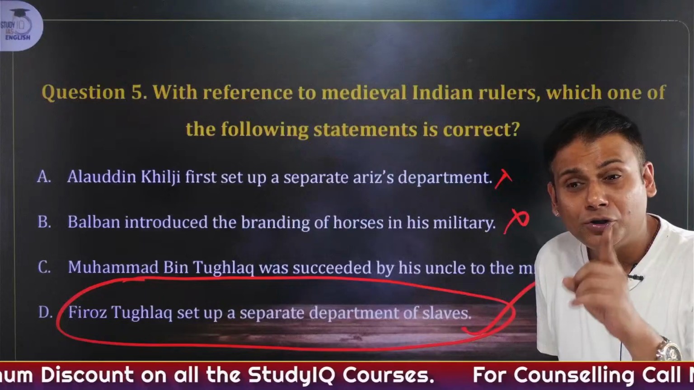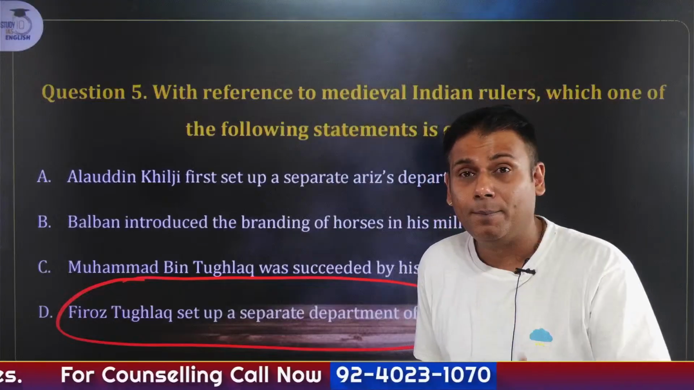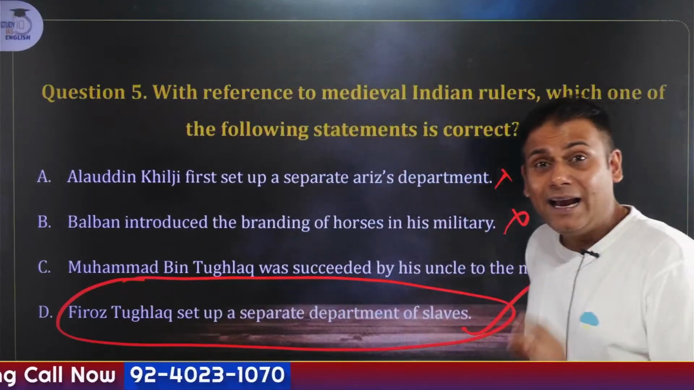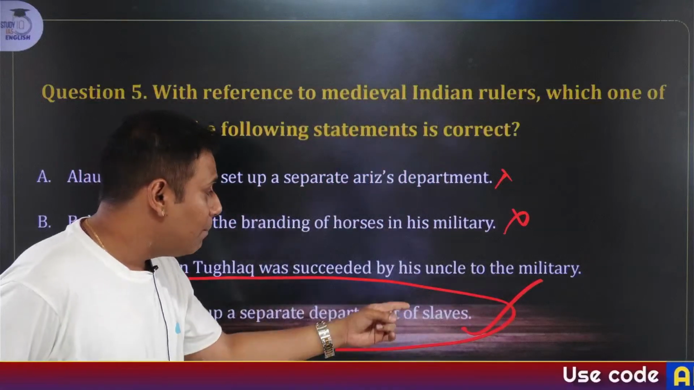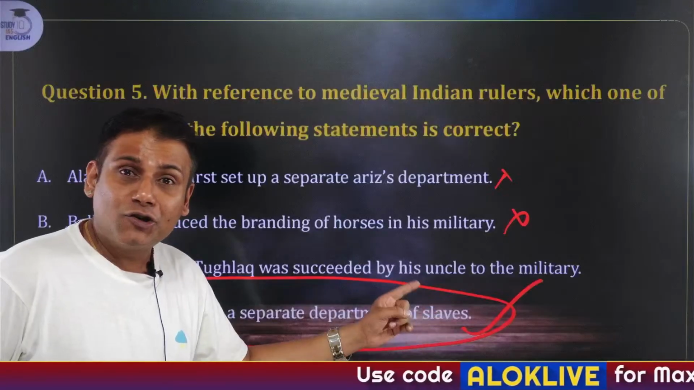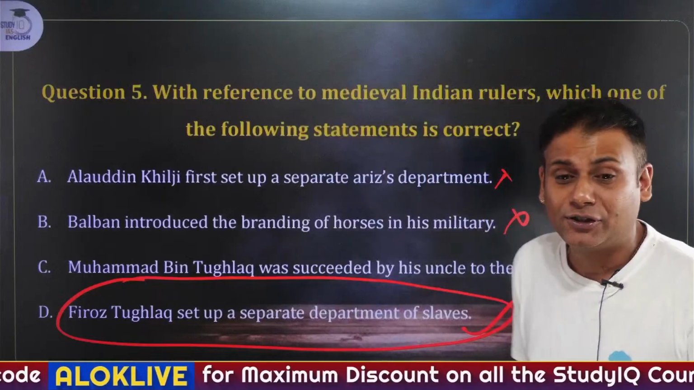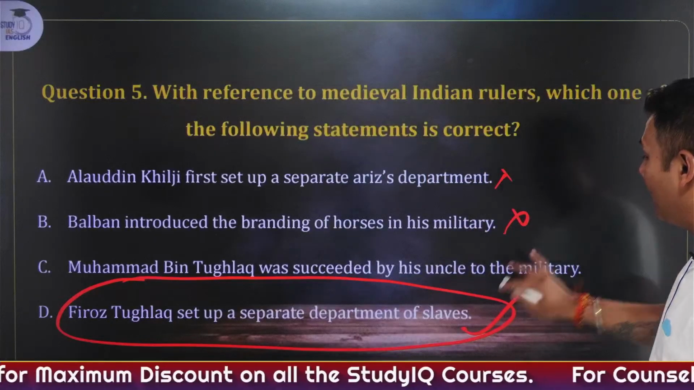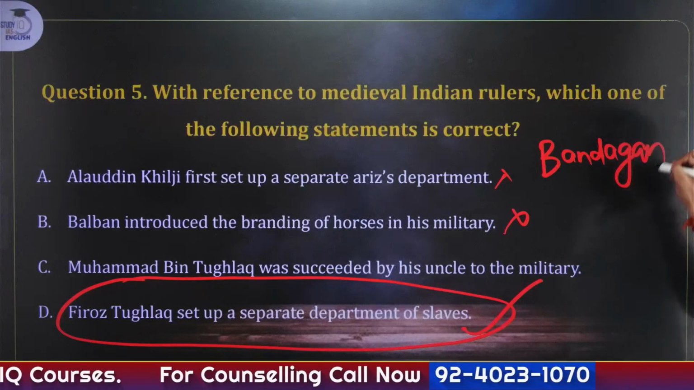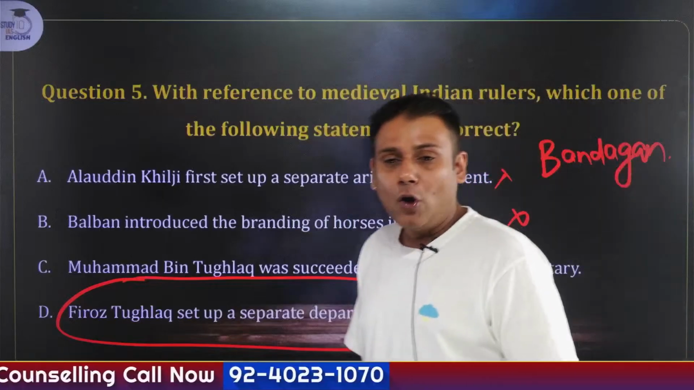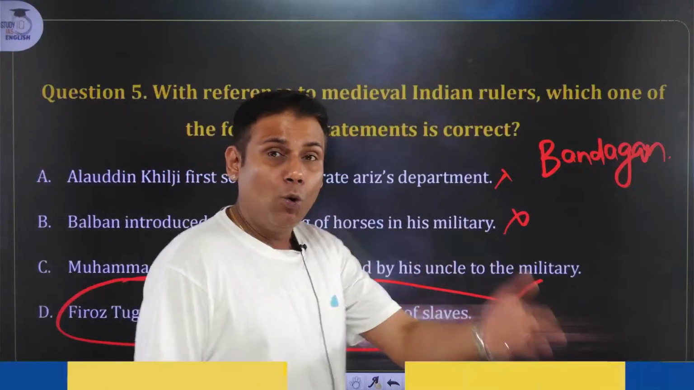If you remember about Firoz Shah Tughlaq, I've told you about different departments. He had created the Diwan-e-Khairat department, for charity, and the Diwan-e-Ishtiyaq department, for pensions. He had also created a separate department of slaves. Historians believe that he had approximately 1,80,000 to 2 lakh slaves, and for that he created a separate department referred to as Diwan-e-Bandagan. So the answer to this question is Firoz Shah Tughlaq, D. Moving ahead with the next one.